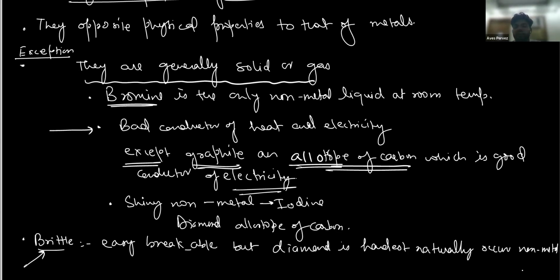Why? Because when you apply force to it, the force is distributed equally in all the carbons. None of the carbons is going to have the maximum force. All of them are going to have the same force. That's why we can simply say that diamond is the hardest naturally occurring substance, and it is a non-metal, but still it is hard. Got it? When you hammer the diamond, it will not break.